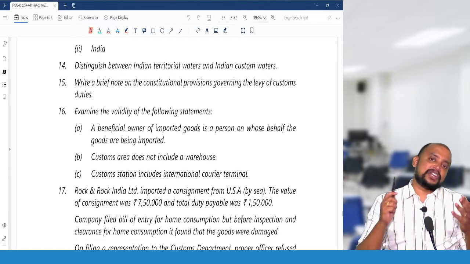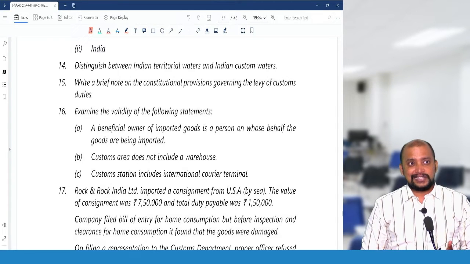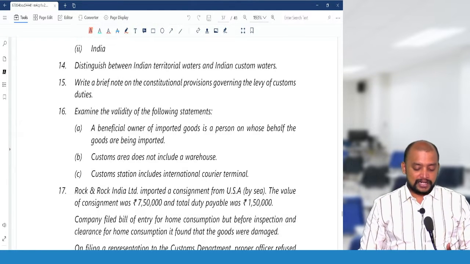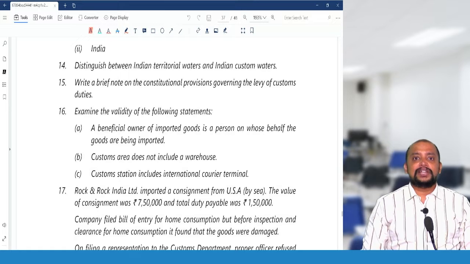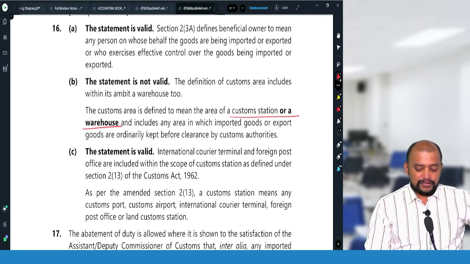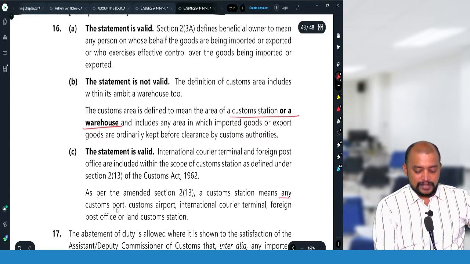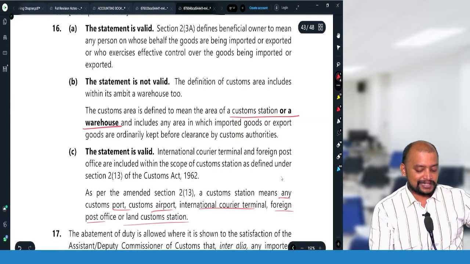Yes, customs station means port, airport, land customs station, inland, courier terminal. So an international courier terminal, a foreign post office, will be treated as a customs station. So any customs port, airport, international courier terminal, foreign post office, and land customs station.